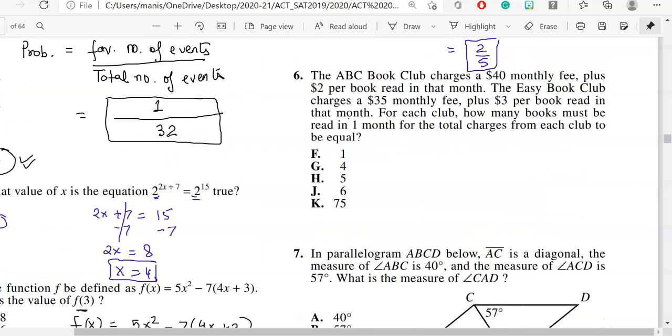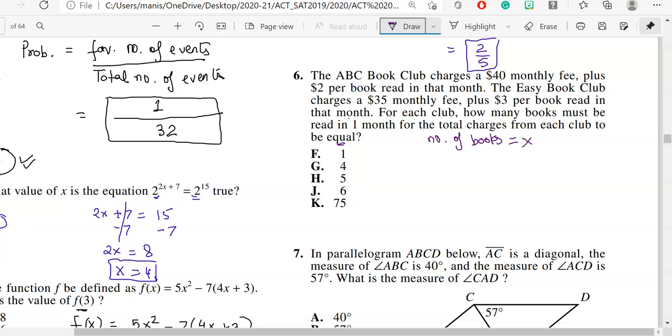Question number 6. The ABC Book Club charges a $40 monthly fee plus $2 per book read in that month. The Easy Book Club charges a $35 monthly fee plus $3 per book read in that month. For each club, how many books must be read in 1 month for the total charges from each club to be equal? So let's first of all assume that the number of books they can read is X.